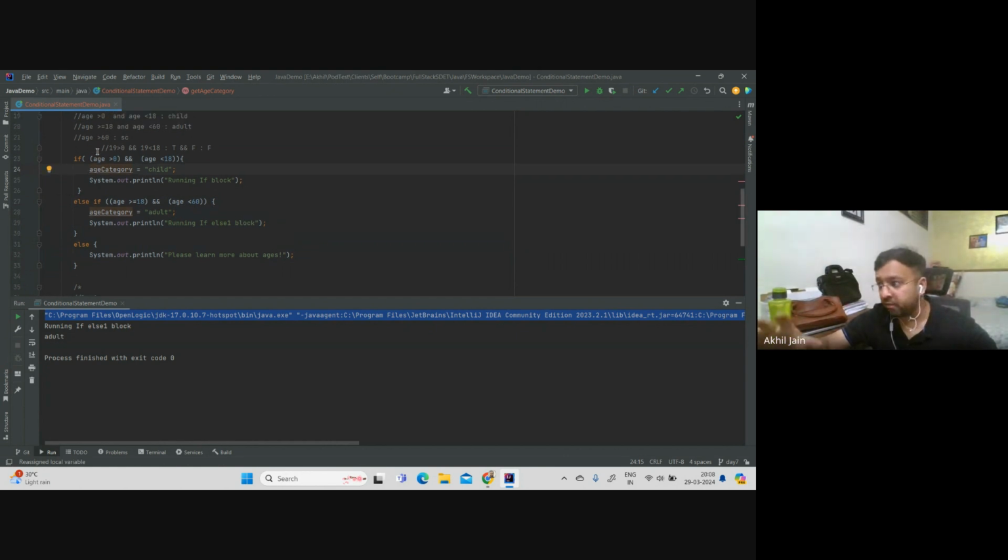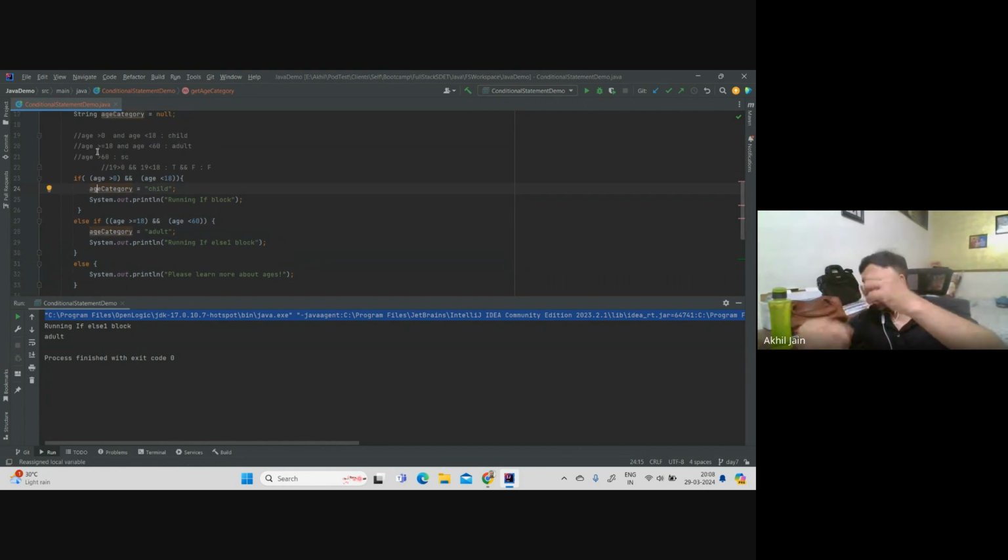So the rule around if else is, if you have multiple if else blocks, and any of those conditions returns true, it will go inside, run that block, and skip the remaining ones after this. Nothing would be executed inside them, and the control would move out.